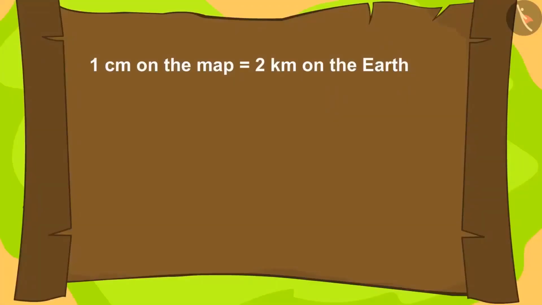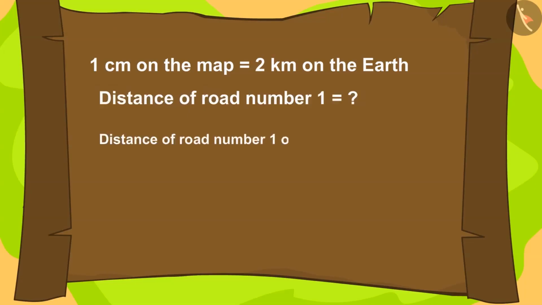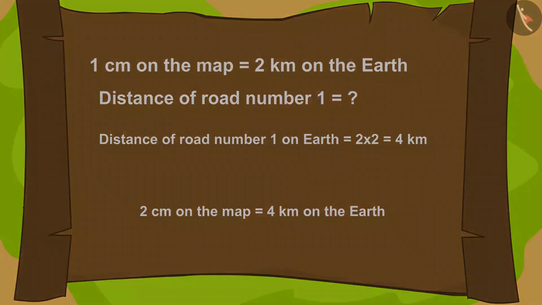How many kilometer on earth is 1 centimeter according to the scale written on the map? 2 kilometer. What is the distance of road number 1 in this way? 2 times 2 equals 4 kilometer.